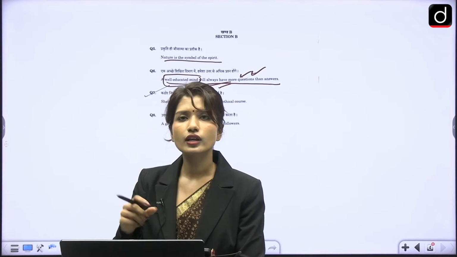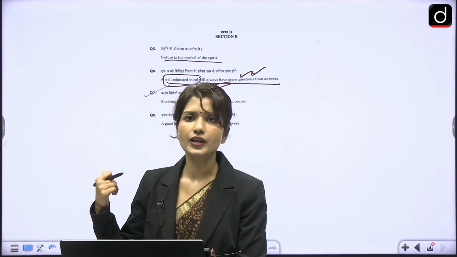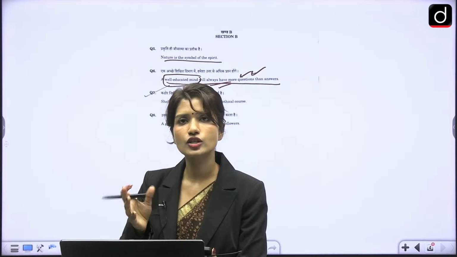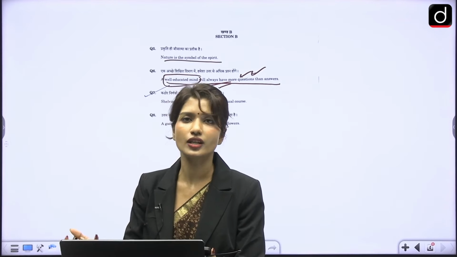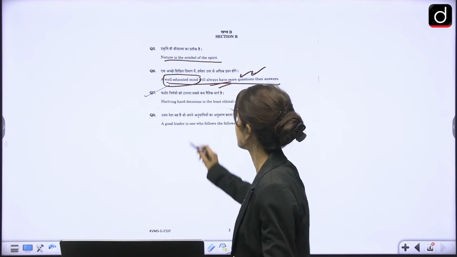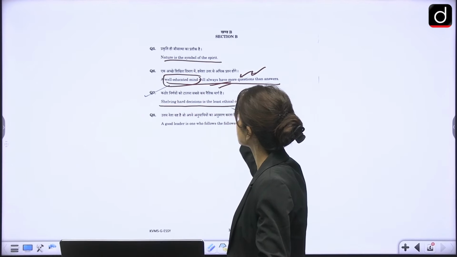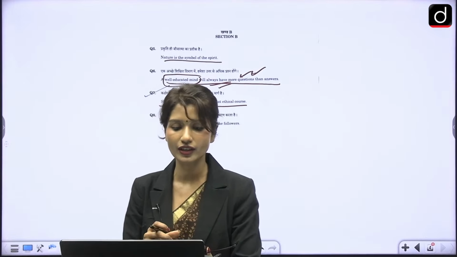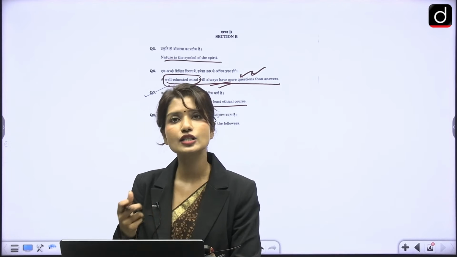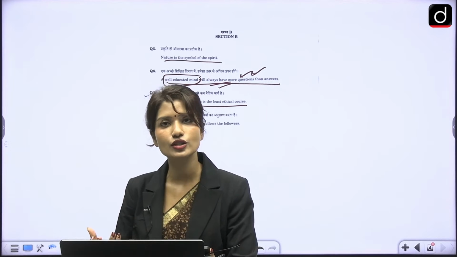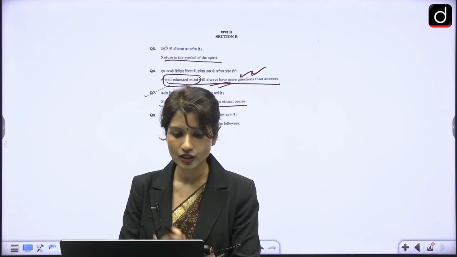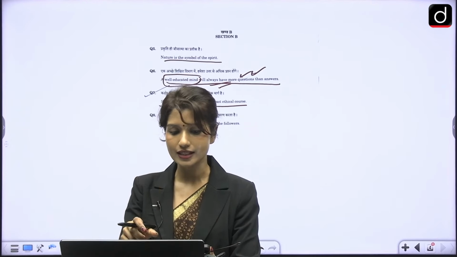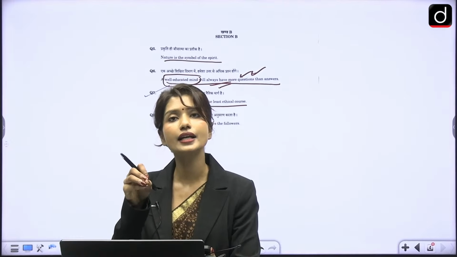Then you can also give counter points here, that education gives answers also. Education does not simply mean that we keep questioning everything. Something like that you could have answered. And then is shelving hard decisions is the least ethical course. What does that mean? We keep avoiding difficult decisions, difficult conversations. But what this especially says, that when you talk about ethics, hard decisions are important.